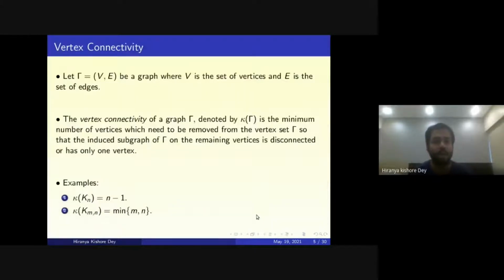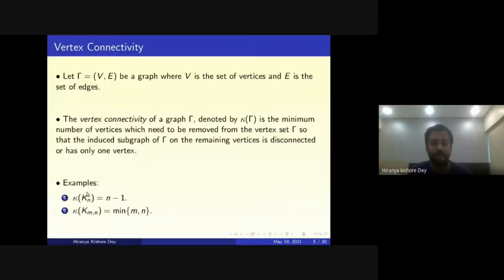In this talk, our focus is on the vertex connectivity. So let's recall the definition of vertex connectivity. For a graph gamma, where V is the set of vertices and E is the set of edges, the vertex connectivity, generally denoted by kappa of gamma, is the minimum number of vertices which need to be removed from the vertex set so that the induced graph on the remaining vertices is either disconnected or has only one vertex.